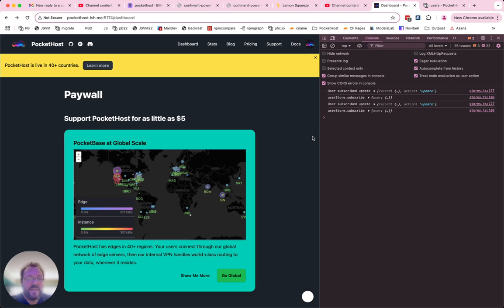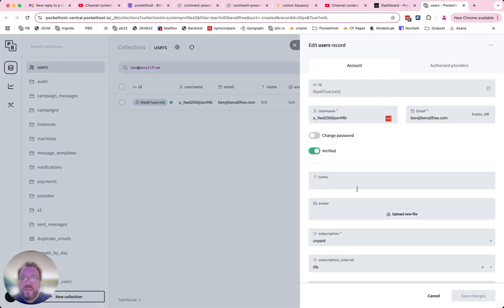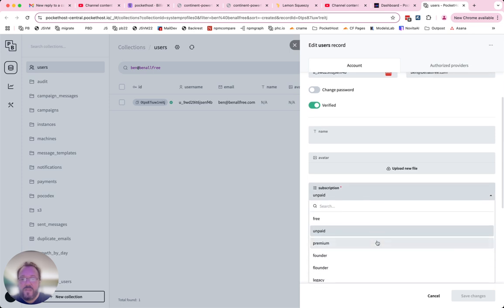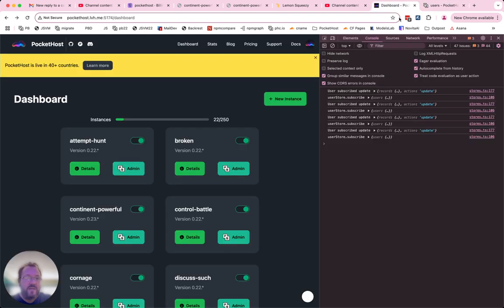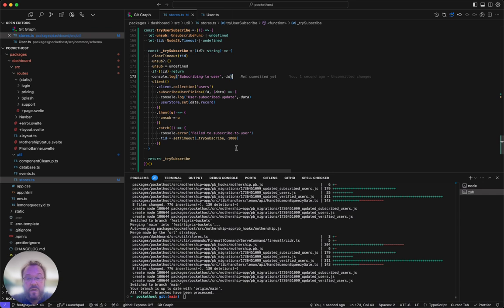See, now when they go sign up, if they left this page open, it'll automatically update. Or like if I'm on Discord with somebody and they're having trouble, like, hey, I just signed up and nothing's working. I should be able to go in here and set it to like premium or something, and boom, it should change instantly for them. So that's really good. Cool.